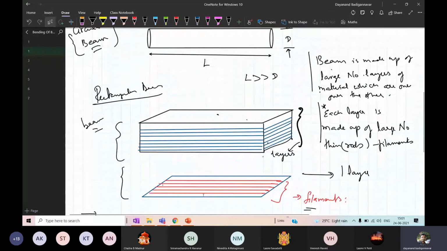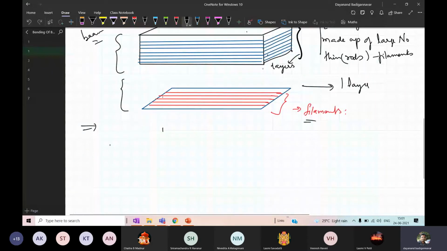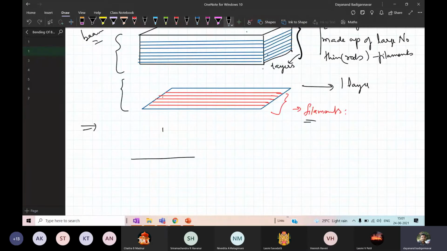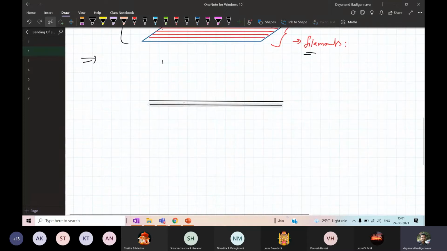Now here, if I have a rectangular beam which is fixed at one end, which is called a cantilever, so I have a rectangular beam like this. So this is a rectangular beam.